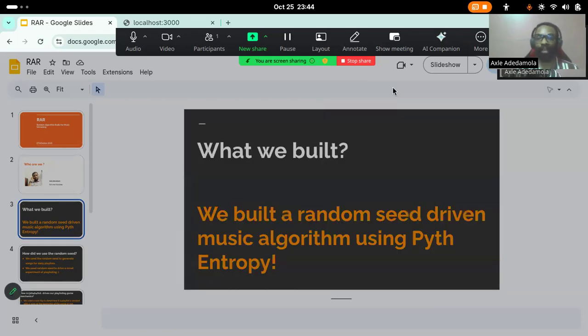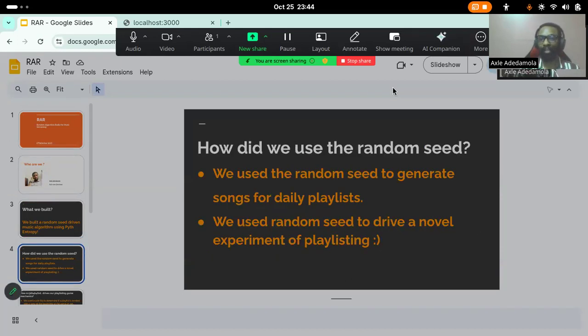The inspiration for RAR came from quite random numbers. I was really curious about it and how it could be used in a novel use case like music streaming. So I used random numbers as a way to generate algorithms for music listening. The first way I did that was to use the random seed to generate songs for daily playlists that get updated.